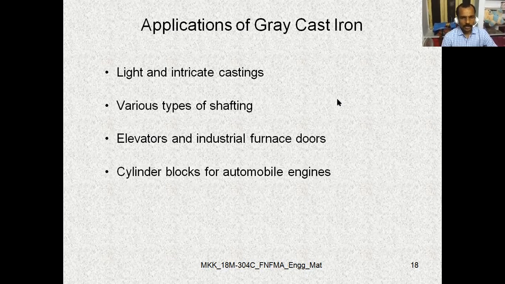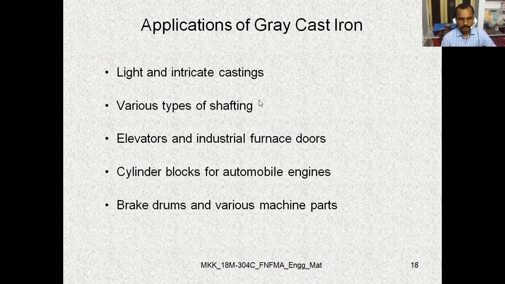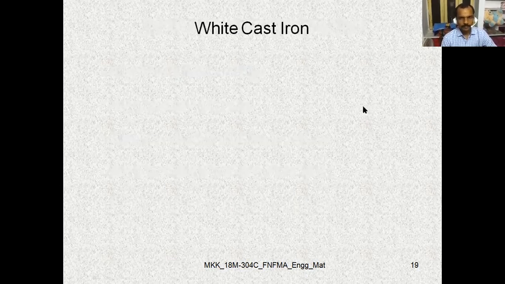Cylinder blocks for automobile engines can be manufactured using this gray cast iron. Brake drums and various machine parts also suit gray cast iron.